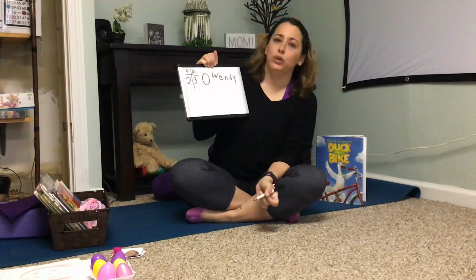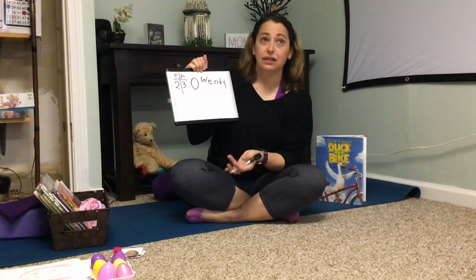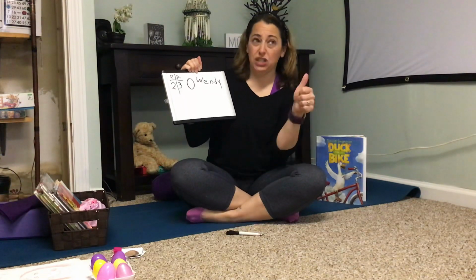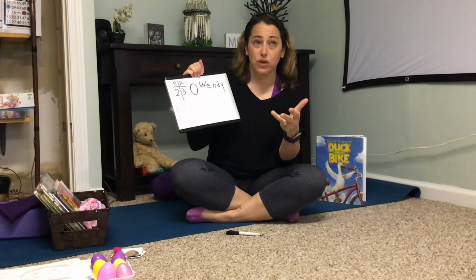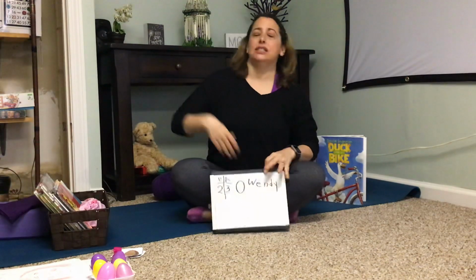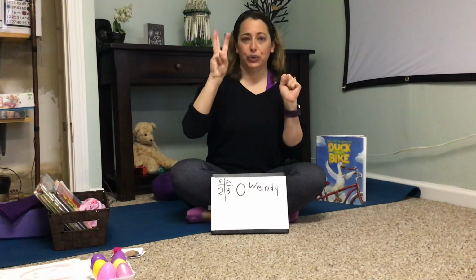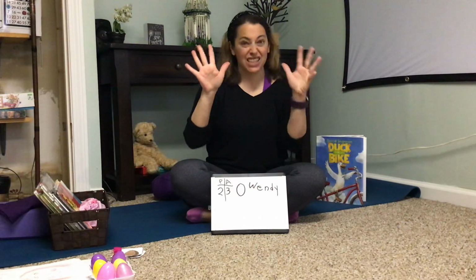Today we're going to be playing a name game with eggs. And that's a long sentence. Let's see. We are going to play a name game with eggs.